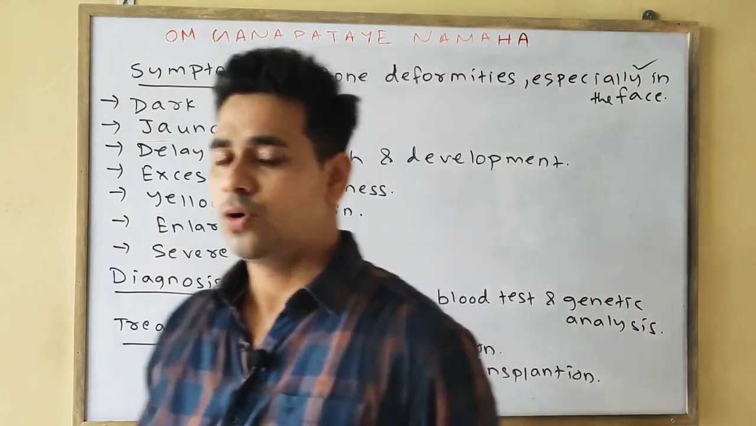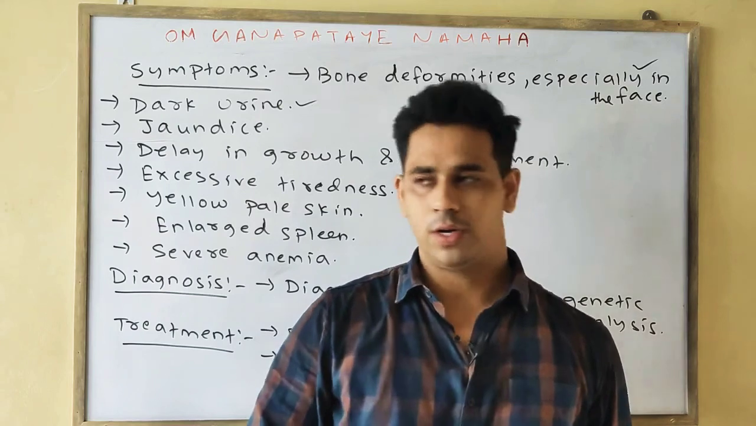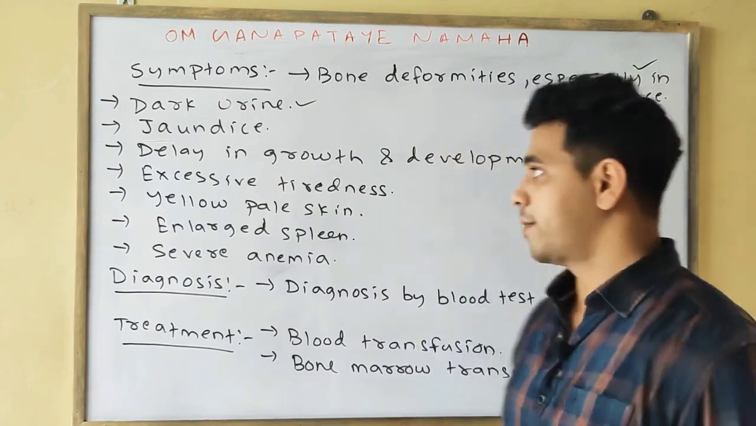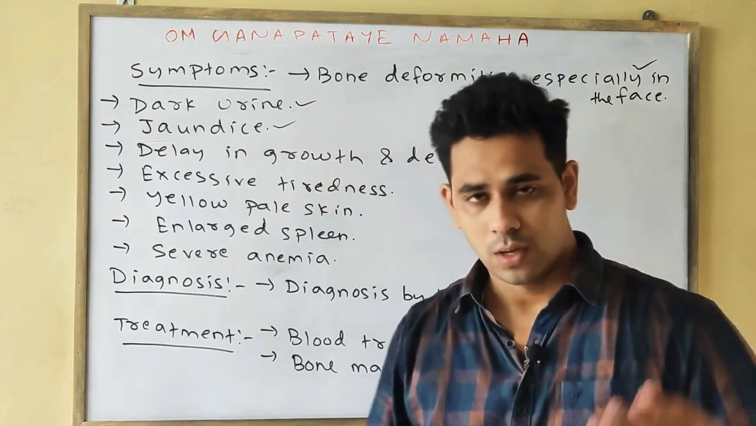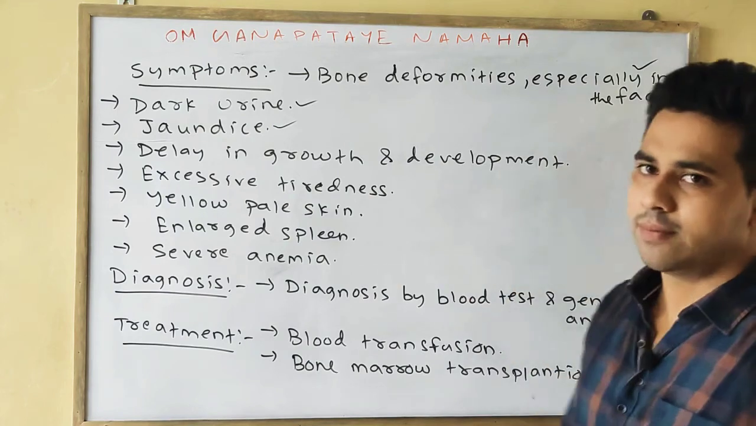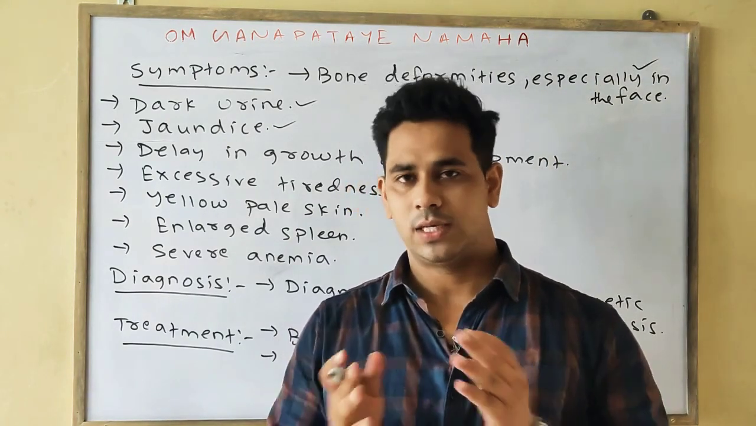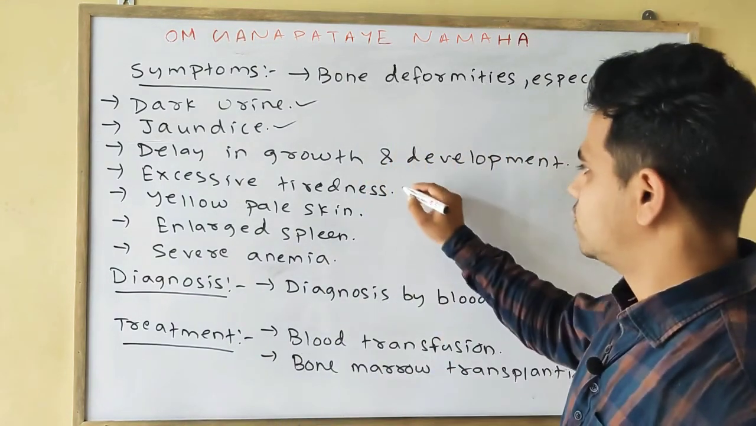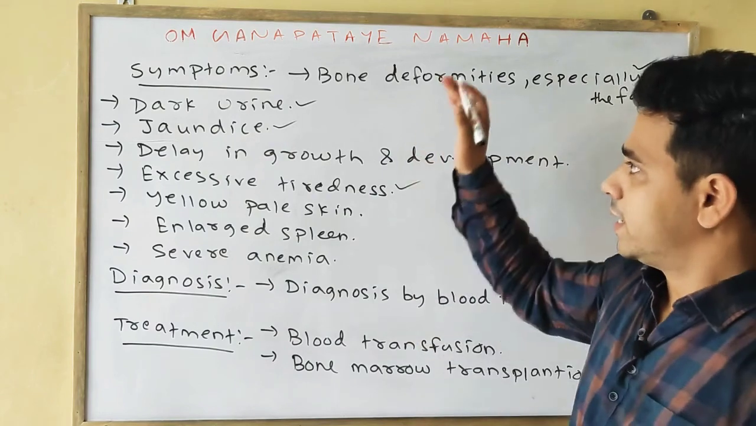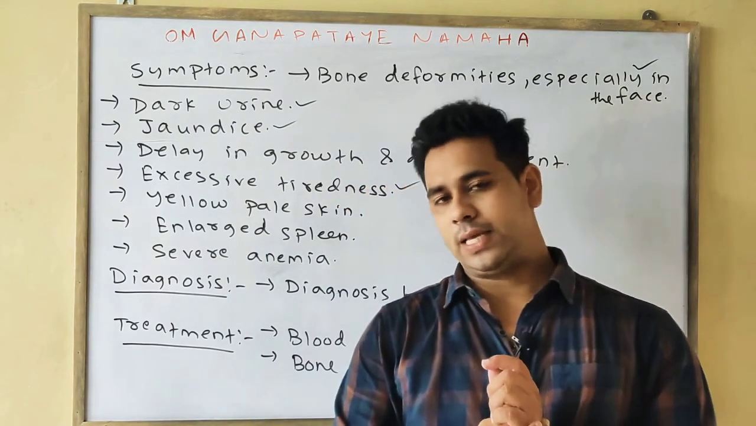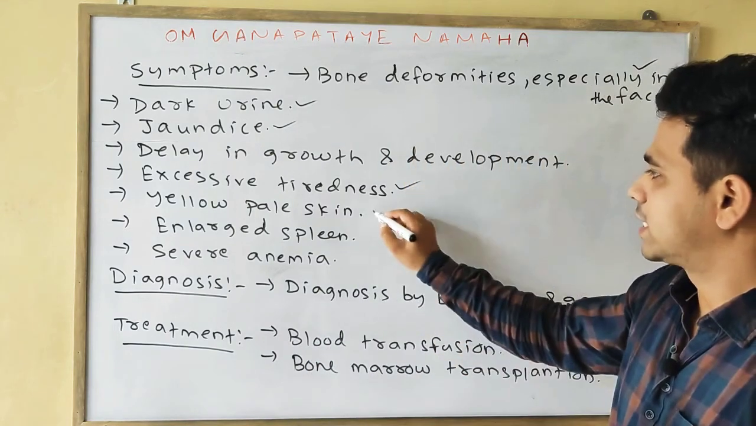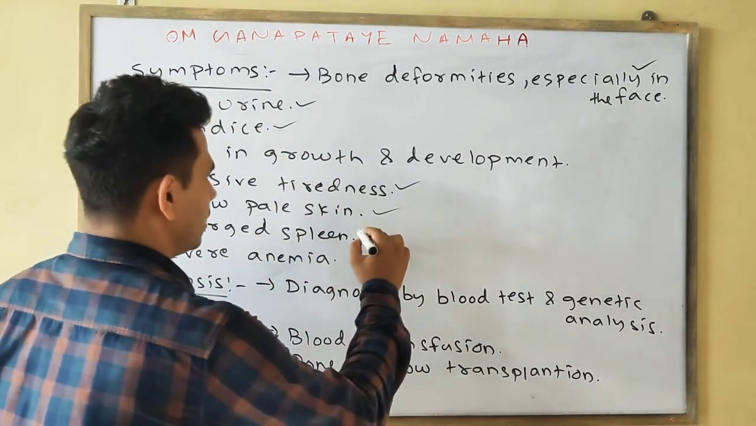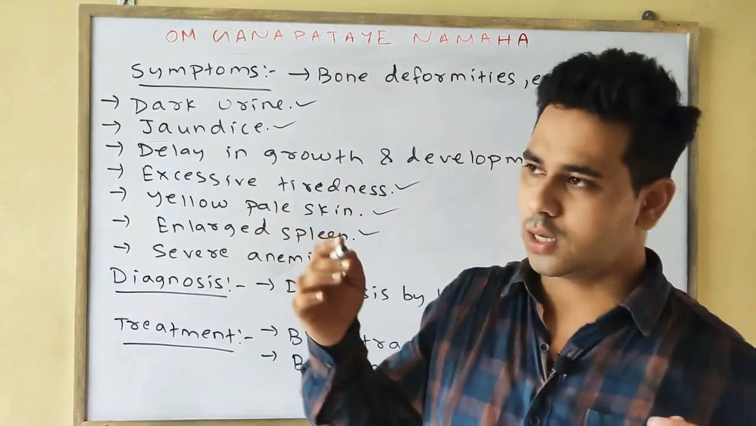Dark urine: as we know, the color of urine is slightly pale yellow. If the urine is dark, then in that case also it is a main symptom of thalassemia. Jaundice can also lead to thalassemia. Delay in growth and development, and excessive tiredness: as the hemoglobin is abnormal, the oxygen carrying capacity is lowered and it leads to excessive tiredness. And if the color of the skin becomes yellow or pale, then it can also lead to thalassemia.